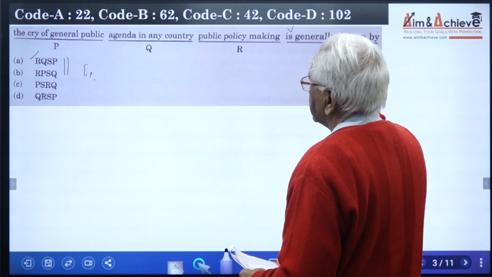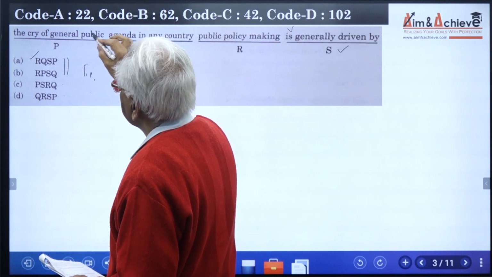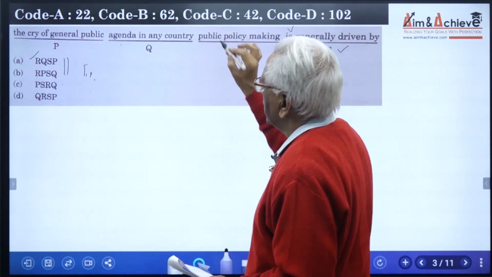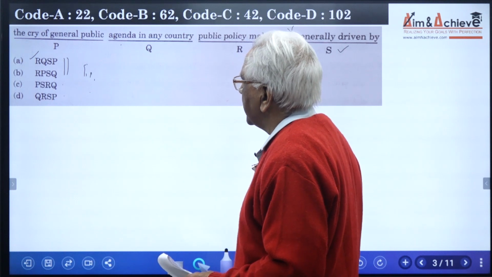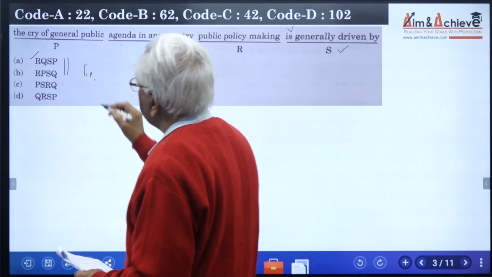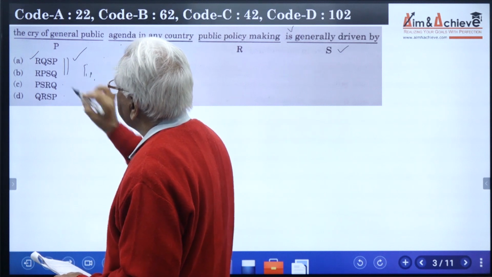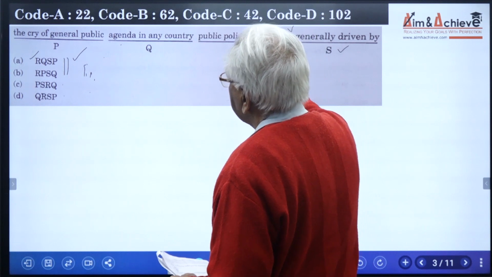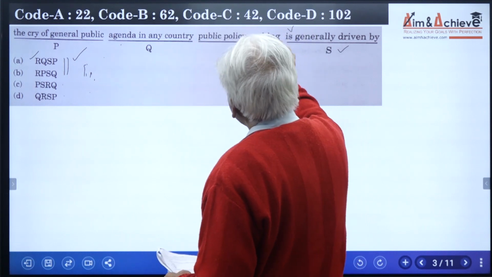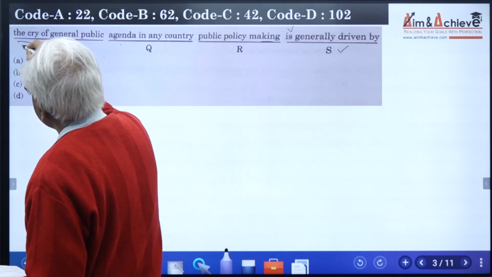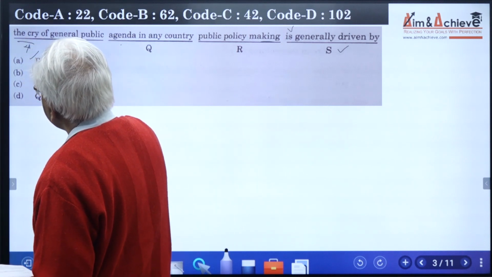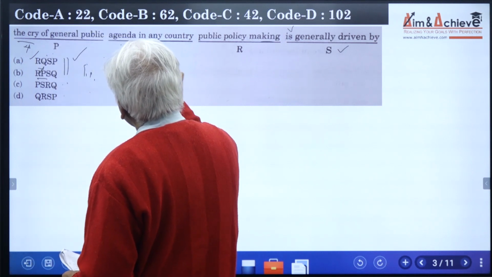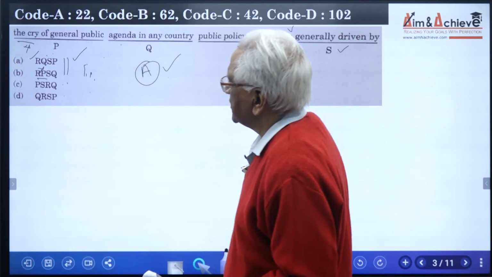Is generally driven by what? By the cry of the general public. That means this factor leads one to decide what the agenda is. That means option A is grammatically correct. Now let us read RPSQ, public policy making. RP, the cry, policy making the cry. This does not fit. That means this part is incorrect. So we can safely say that option A is the correct answer. And we should now shift to the next question.